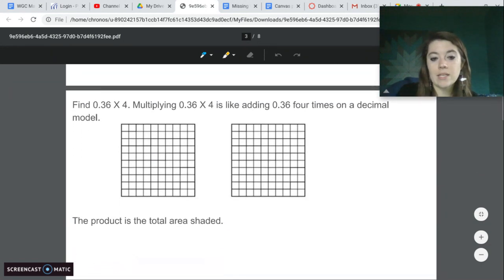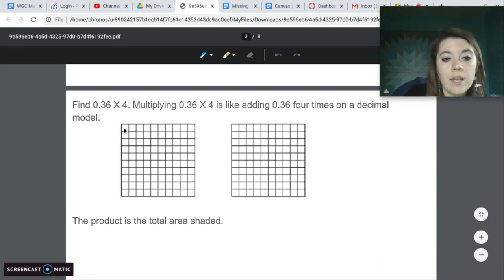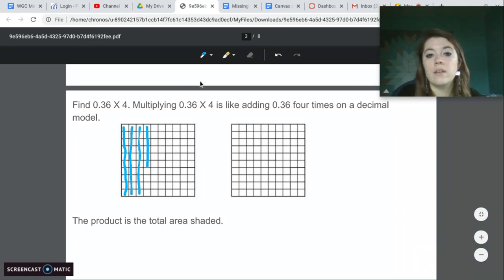So we're looking at these decimal models again. The product is going to represent the total shaded area. So we fill in 36/100. So this is 10. This is 20. This is 30. And this is 1, 2, 3, 4, 5, 6. There's 36. So there's one.